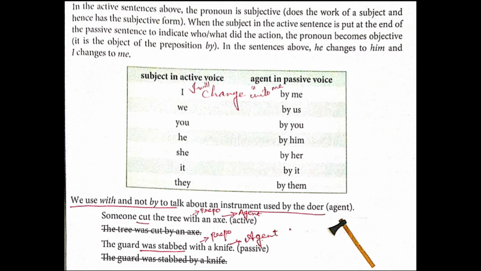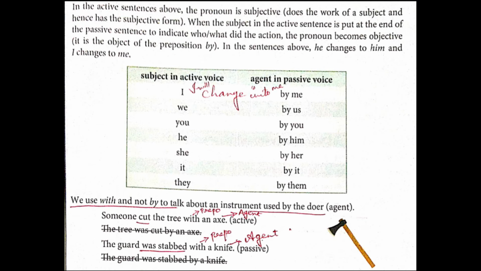You will be by you only, it won't change. He will be by him, and she will change into by her. It will remain the same, by it. They will change into by them. So in passive voice it will turn into the object of the preposition by. That is by me, by us, by you, by him, by her, by it, and by them.